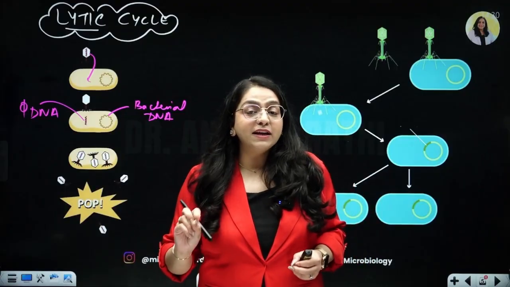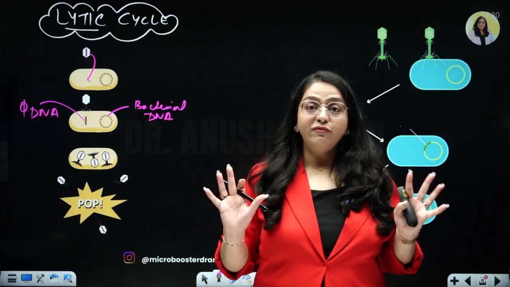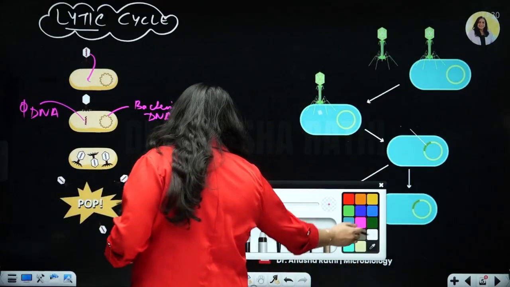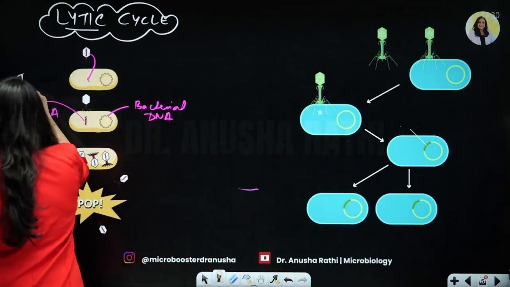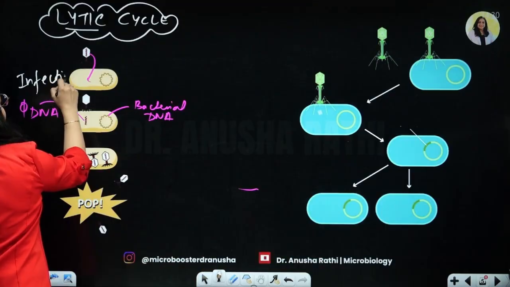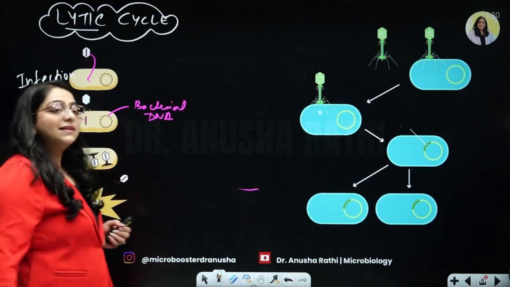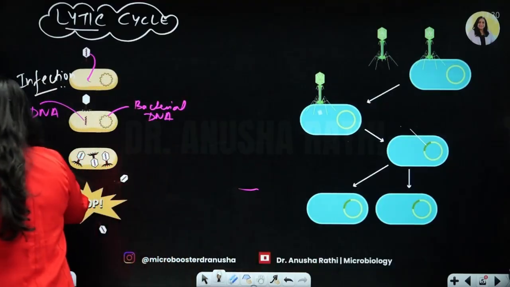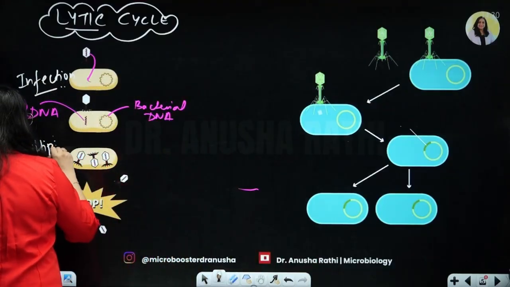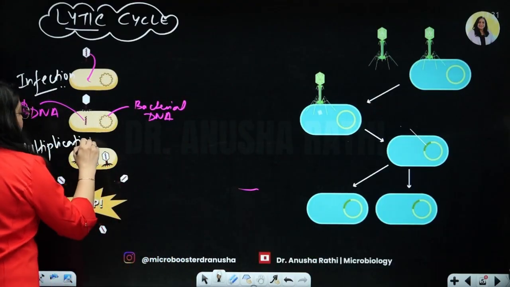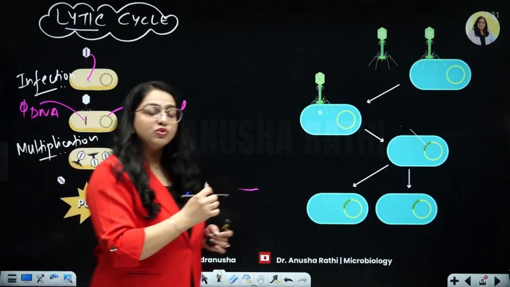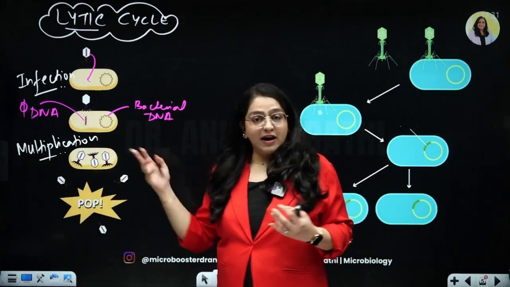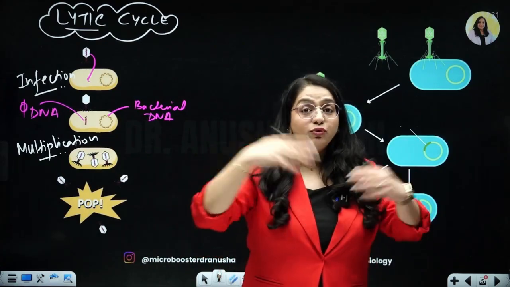Now these baby bacteriophages, when they're fully mature and fully formed, have to come out of the cell. So the first step is infection. It is infecting, meaning it is putting its own genetic material inside the bacterium. The next step is obviously multiplication and phage assembly, where the phage chromosome has multiplied, made many phage chromosomes, translated, and one phage converted to many baby phages inside the bacterium. Now they have to release out, right?